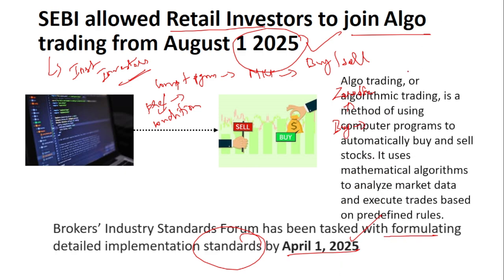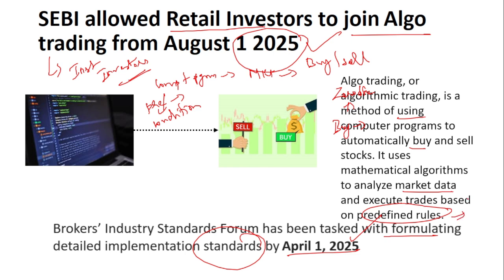If you see the definition, algorithm trading is a method of using computer programs to automatically buy and sell stocks. It uses mathematical algorithms to analyze market data and execute trades based on predefined rules. These rules are set by the customer.